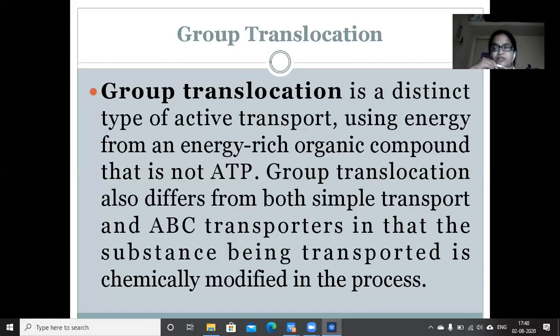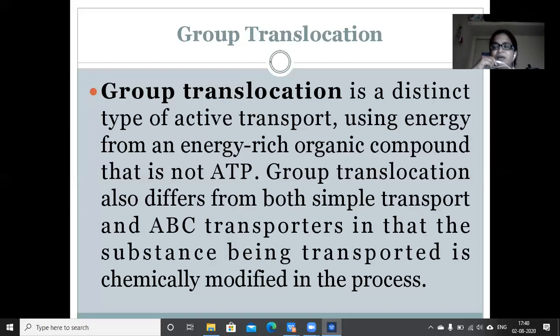Group translocation also differs from both simple transport and ABC transporters in that the substance being transported is chemically modified in the process. Till now, whatever mechanisms we have seen, whether passive diffusion, facilitated diffusion, or primary or secondary active transport, we have never seen the transported molecule being modified.